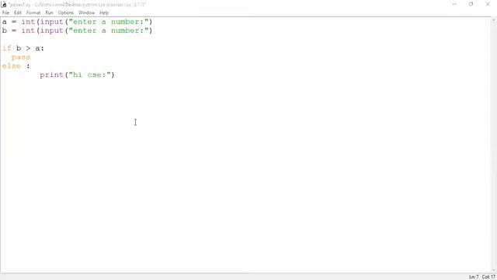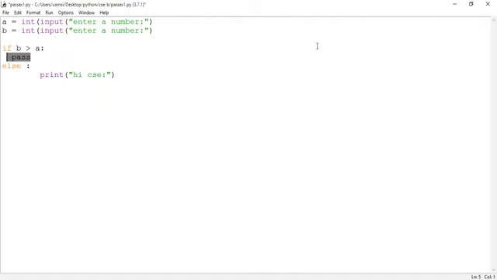Are you seeing the code? So what I have done, I have read two values from the end user. The first value is read into the A variable, the second value into the B variable. Those are non-decimal values, because here we have used the integer typecasting function, such that the string value will be converted into integer data type. If B value is greater than A, it has to do nothing.